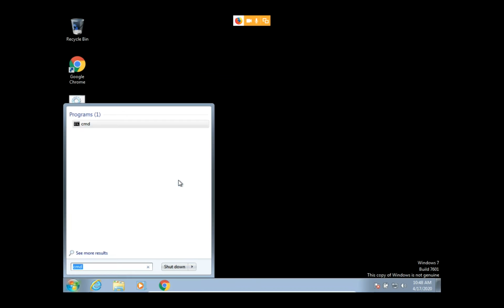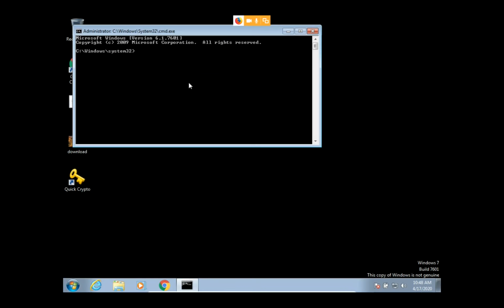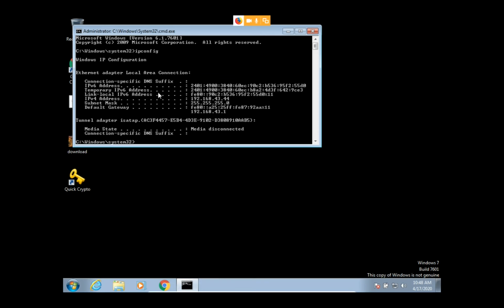Yeah, you have to click on yes, and this is my run as administrator. And if you want to check the IP address, then you have to type ipconfig. Hit enter, then you can find my IP address. Here is the default gateway, and here is the IP address 43.44.